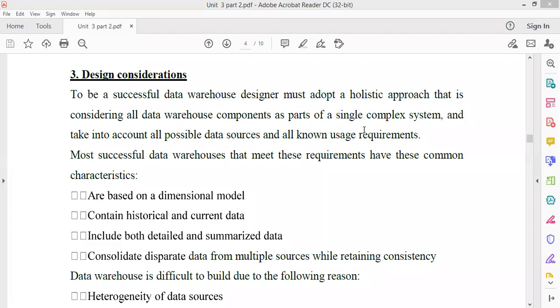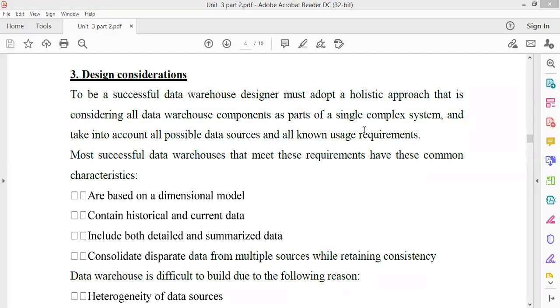At the last turn, I told you about the business consideration. The business consideration is nothing but the requirement analysis phase. Requirement analysis, how? Because we are taking certain decisions related to your warehouse. Matlab you are taking certain decisions that are based upon your warehouse. So this is all about what your requirement is.